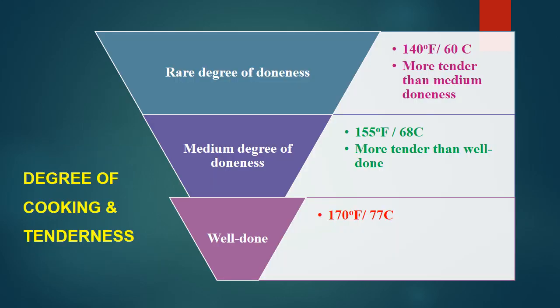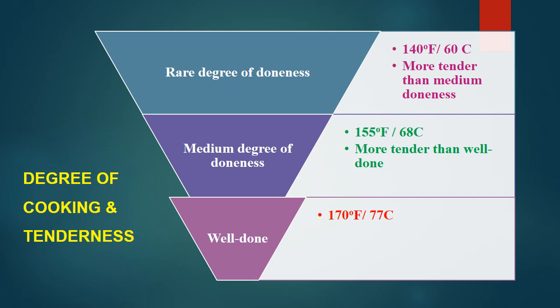Here we can see the degree of cooking or degree of doneness and its relation with tenderness. Broadly, there are three categories here. There are some more categories we are going to see later. So broadly, rare degree of doneness, medium degree of doneness and well done. The rare done is around 60 degrees Celsius temperature inside the muscle or meat, where it is more tender than the medium doneness.